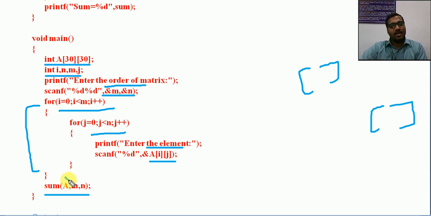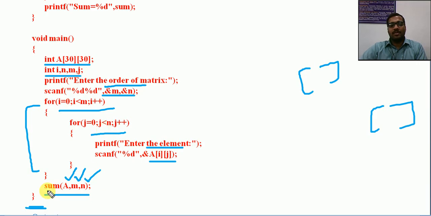But while passing, you can understand what we are doing. I am passing the array name, that is A. So the entire array will be passed. Then m is the number of rows in this matrix, and n is the number of columns in this particular matrix. I am passing one matrix, its row and its column. This will be called, and it will find the sum and display it there itself. The control will come here and the program will be terminated. Okay, so this is clear.